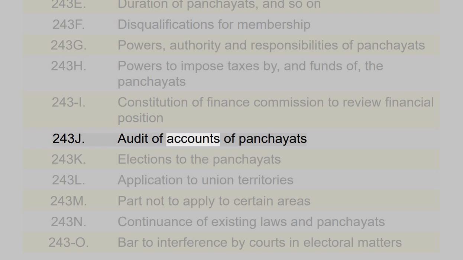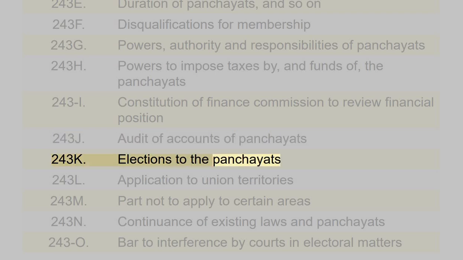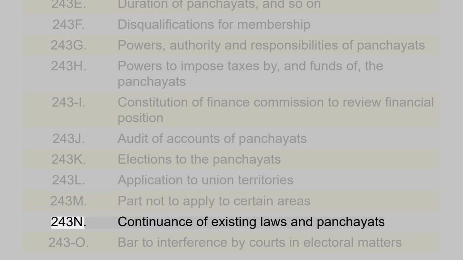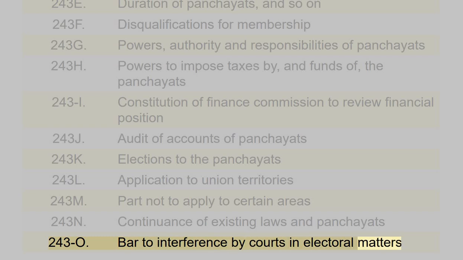243J Audit of accounts of Panchayats. 243K Elections to the Panchayats. 243L Application to Union Territories. 243M Part not to apply to certain areas. 243N Continuance of existing laws and Panchayats. 243O Bar to interference by courts in electoral matters.